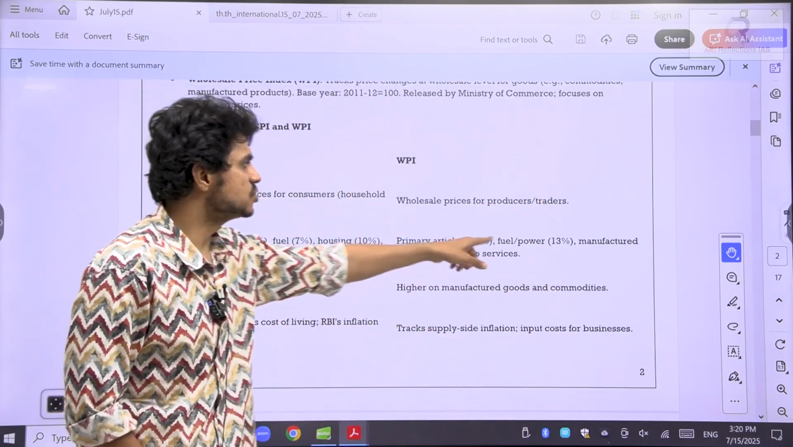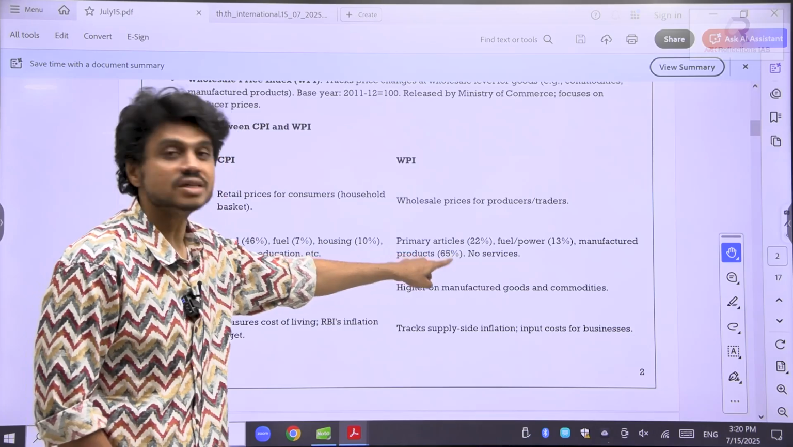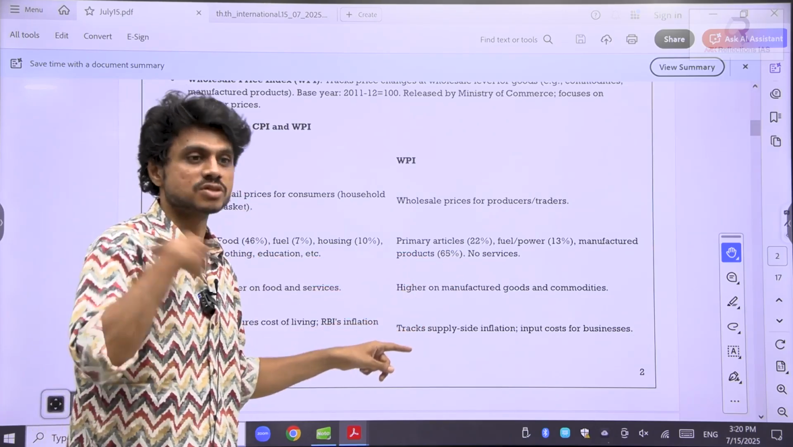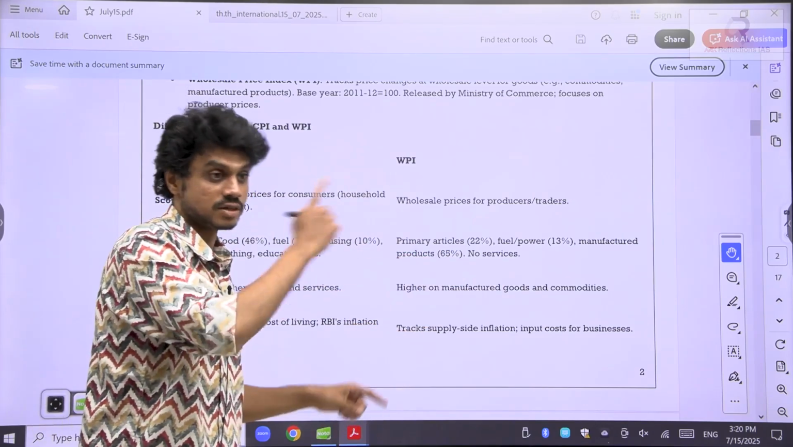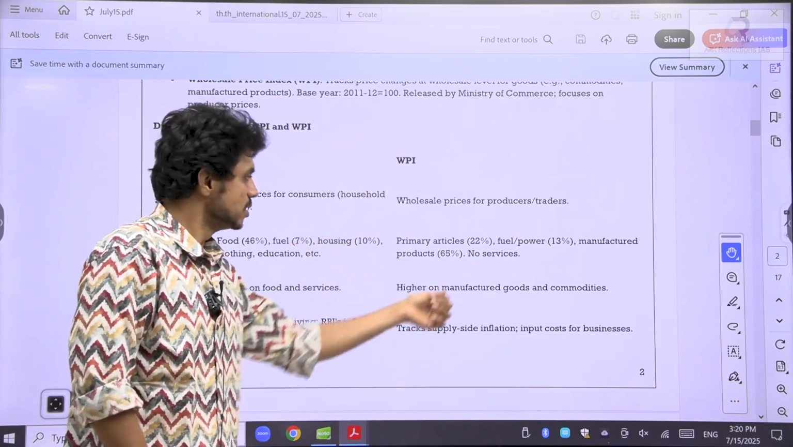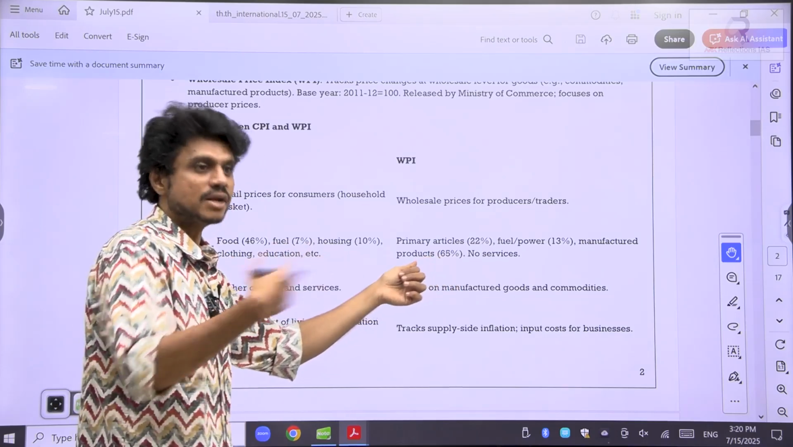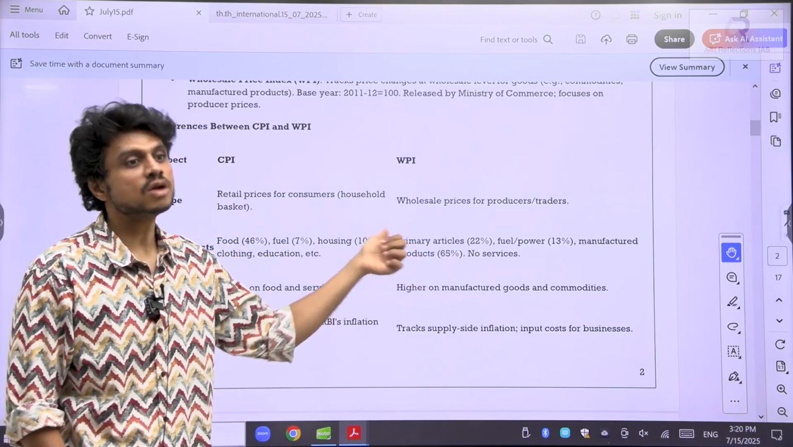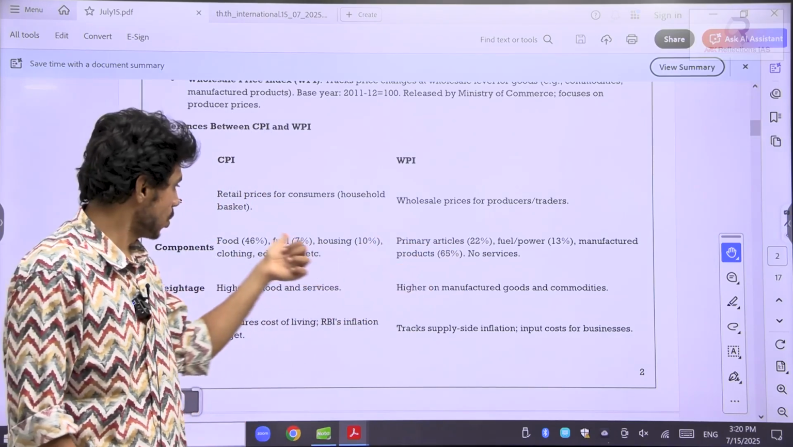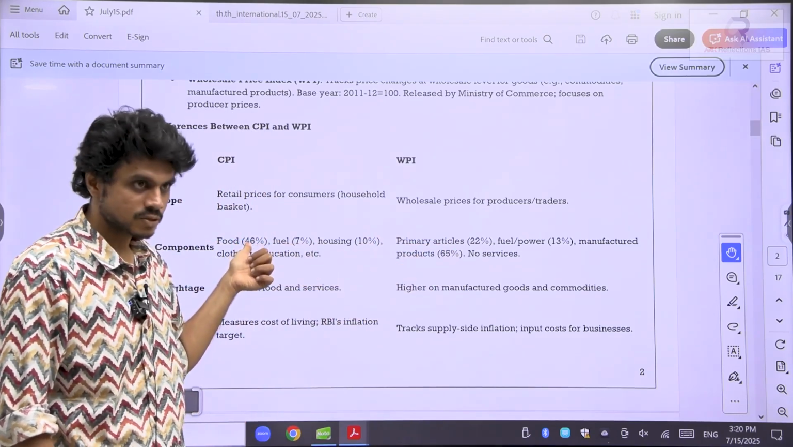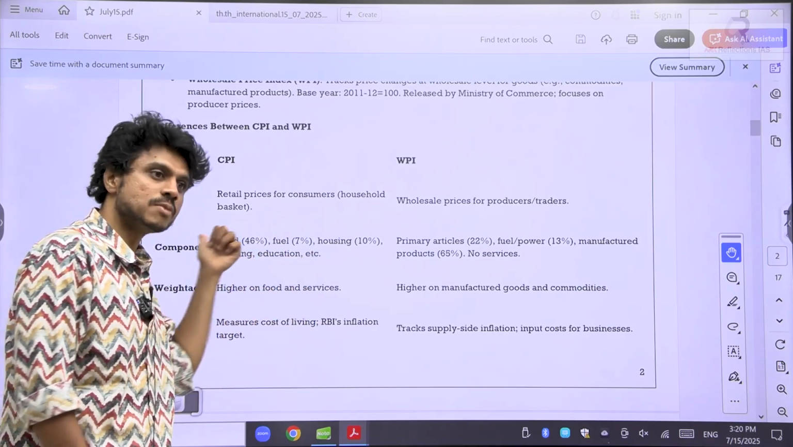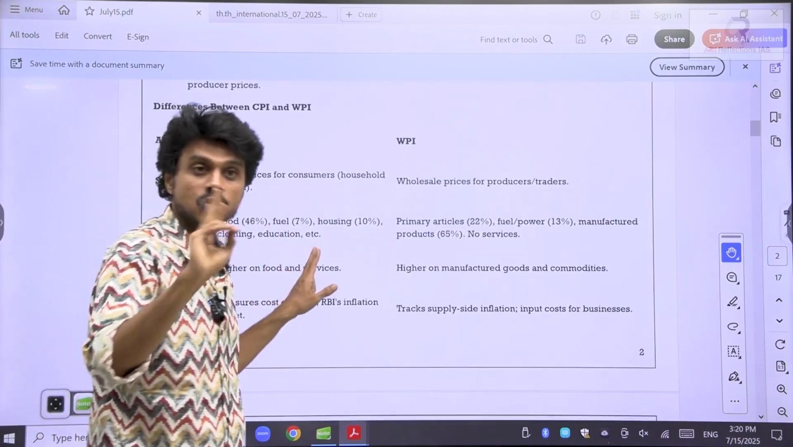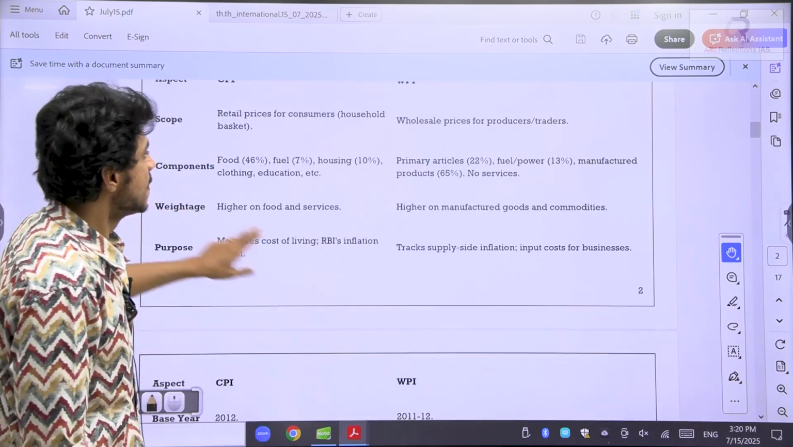Here we have primary articles, fuel, manufactured products. See here, this has 65% manufactured items, so it is not much relevant for us. You have said the RBI takes the CPI. If they took the WPI, would it matter for us? Which is primarily 65% manufactured items, it is not helpful for us, right? For us, what matters more is food items. So it makes sense for the RBI to use this basket. Is this clear? No confusion again, right?